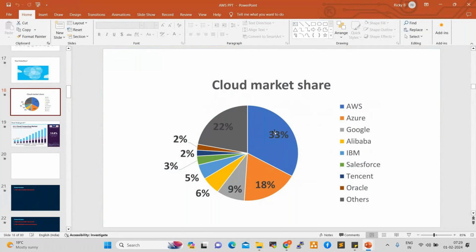Okay, so Azure is having 18%. Google Cloud is having 9%. So this is Alibaba Cloud, right? IBM Cloud, Salesforce, Oracle Cloud, like this. So other clouds, small players are there, right? Currently AWS is the leader. So if you understand AWS, you can understand any cloud platform. AWS is the first platform, and most of the services are available there. If you are good in AWS, you can handle any cloud platform: Azure, Google Cloud, other clouds also.